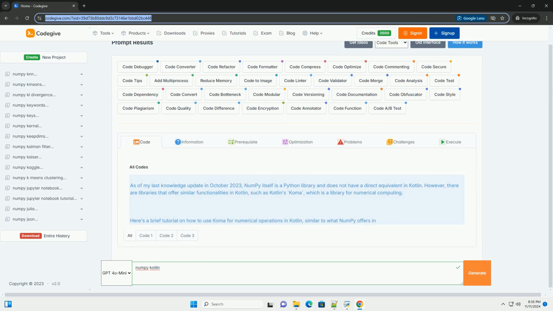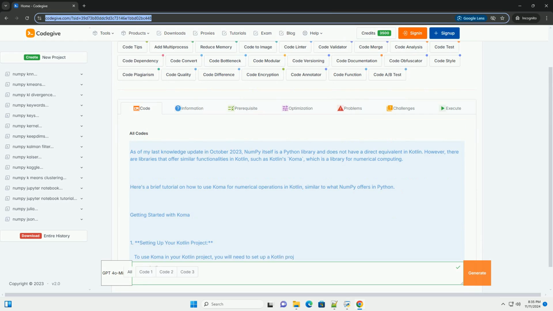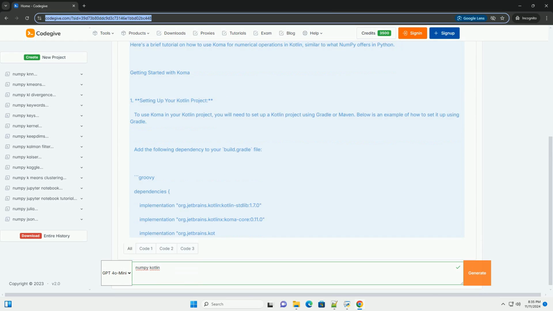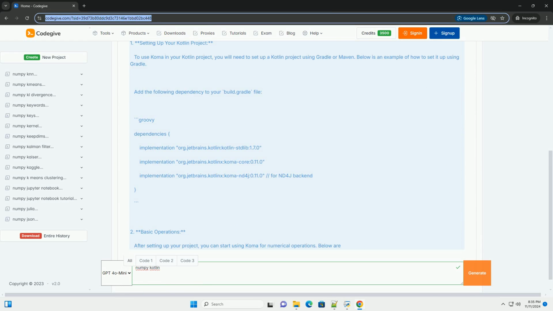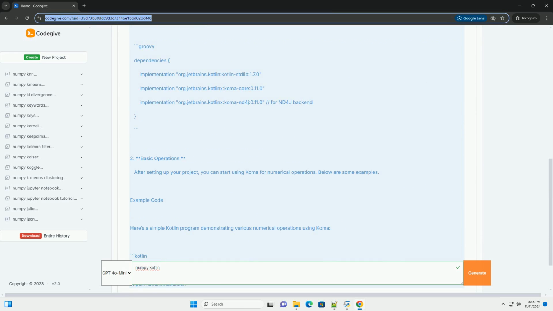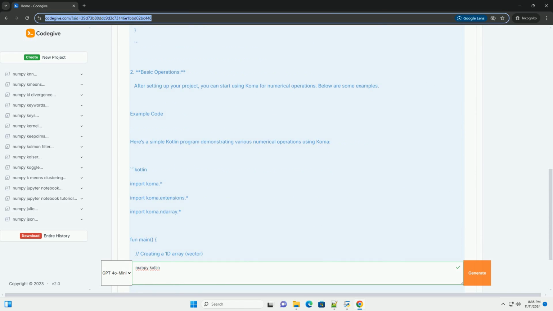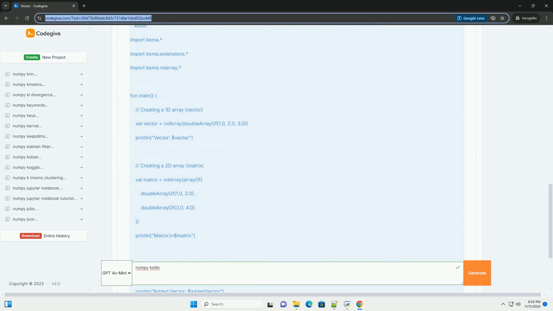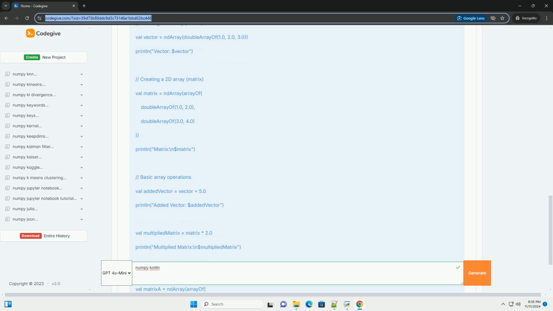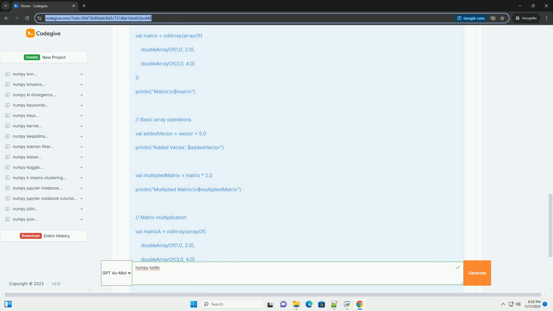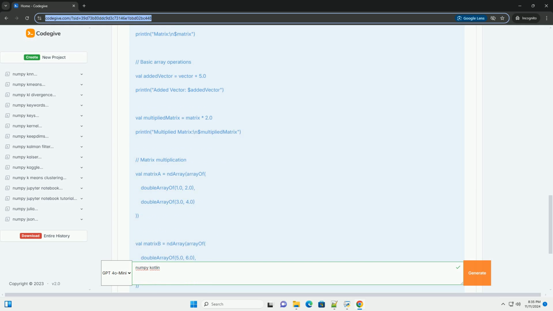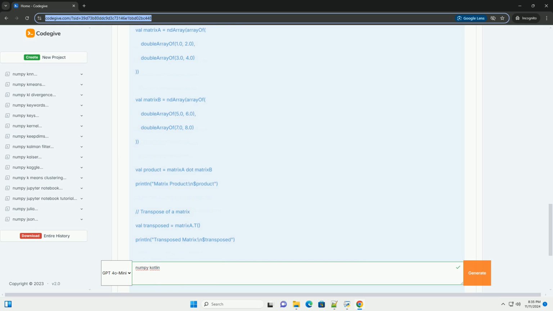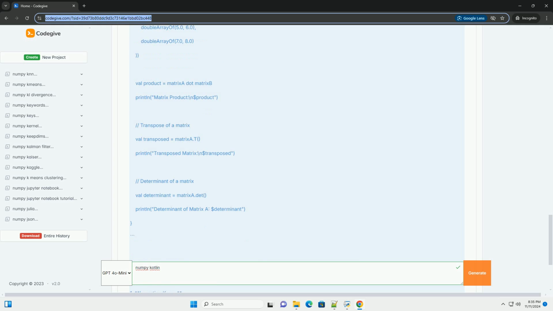As of my last knowledge update in October 2023, numpy itself is a Python library and does not have a direct equivalent in Kotlin. However, there are libraries that offer similar functionalities in Kotlin, such as Kotlin's Comma, which is a library for numerical computing. Here's a brief tutorial on how to use Comma for numerical operations in Kotlin, similar to what numpy offers in Python. Getting started with Comma.